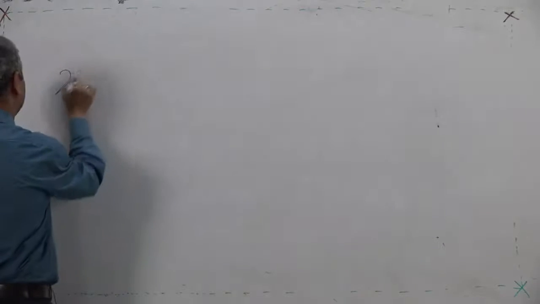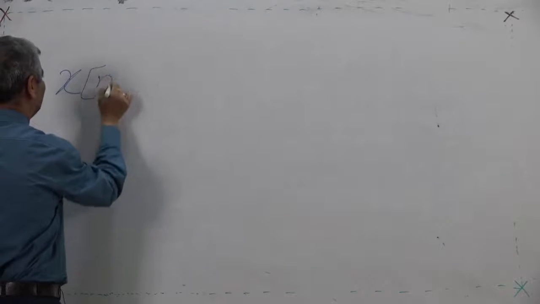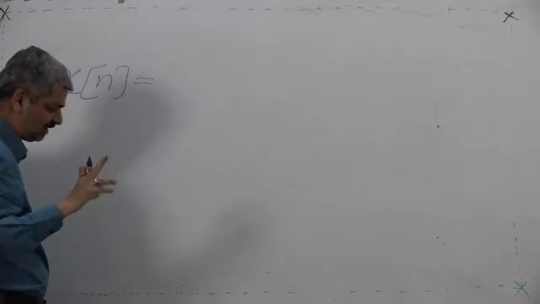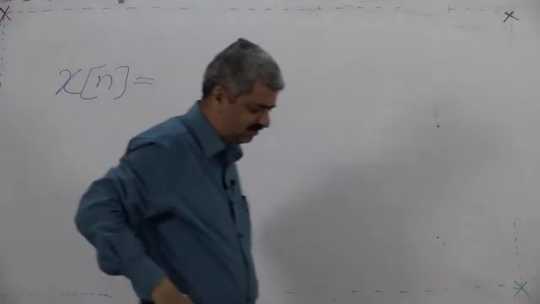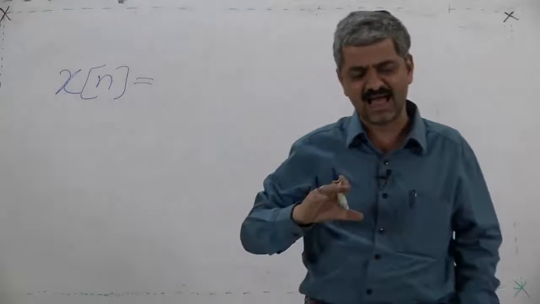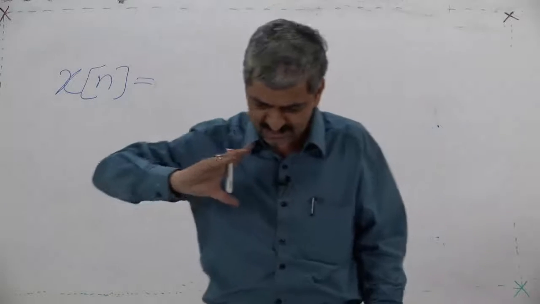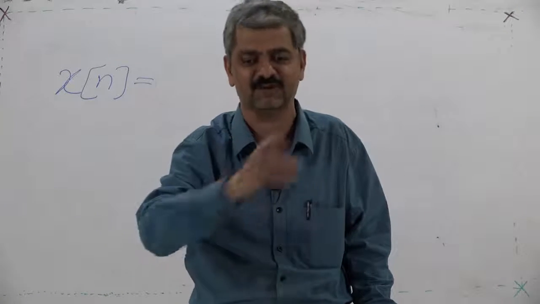So, what I am doing is not called cheating, but I am a mischievous, smart fellow.